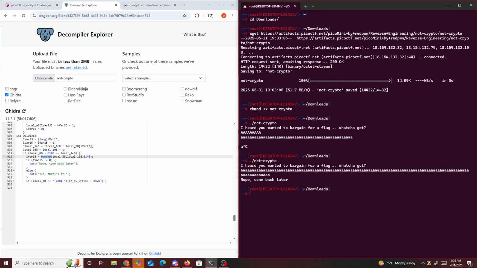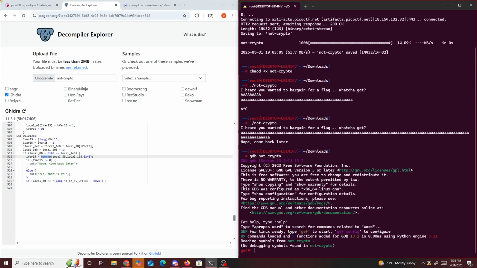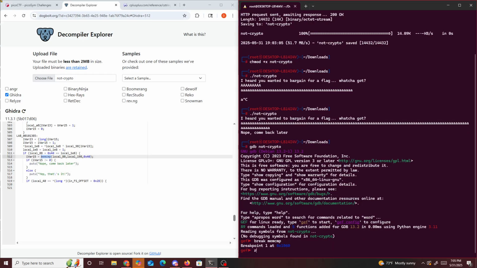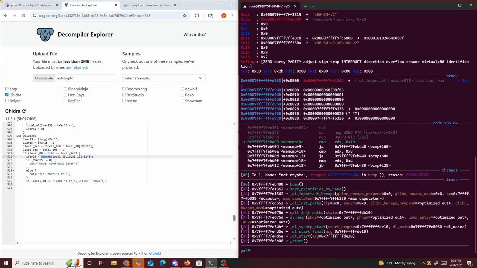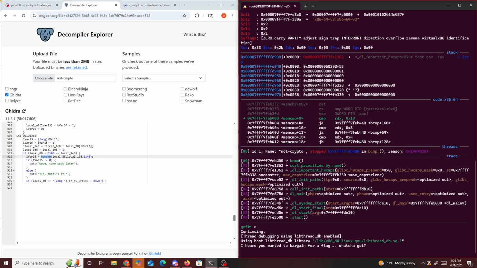So what we could do right now is go to GDB and then go to not crypto. And then from here, we could do a breakpoint inside, break memcmp. So now if we run it and then continue, I heard you want to bargain here, what you got?